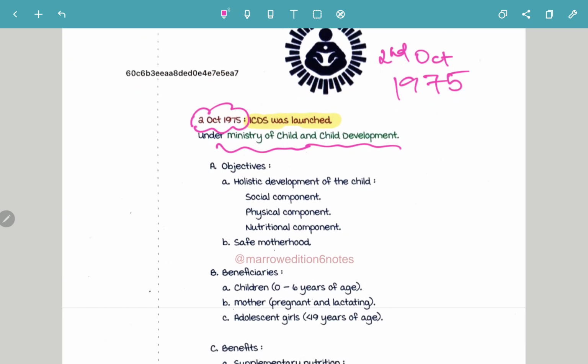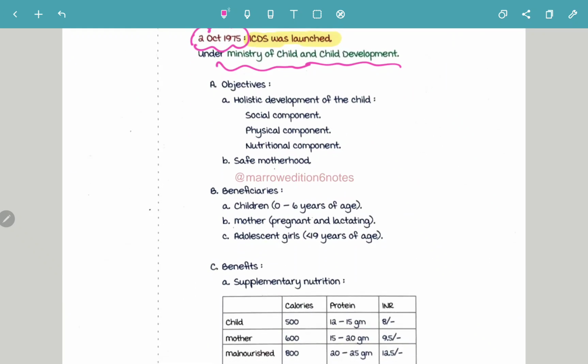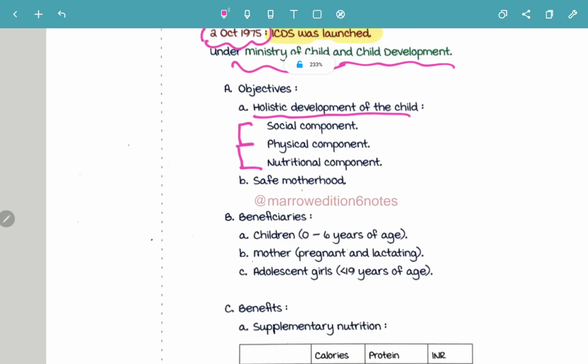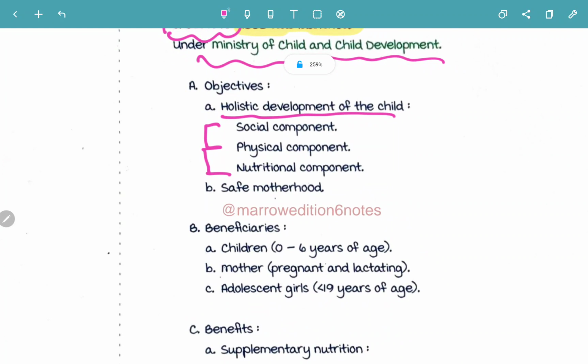So there are certain objectives of ICDS. First objective is a holistic development of the child. Holistic development of the child, it includes all the three components, that is the social component, the physical component and the nutritional component. And then the next primary objective is safe motherhood. First is holistic development of the child and the next is safe motherhood.